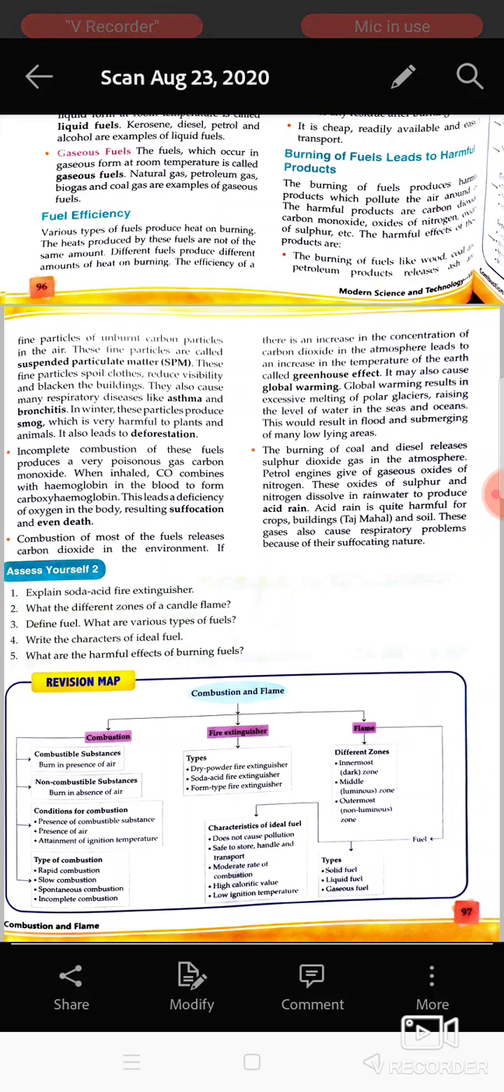So now your chapter is complete. If you have any confusion, ask in the class. I'll give you homework of doing the exercise of this chapter. Thank you, class.